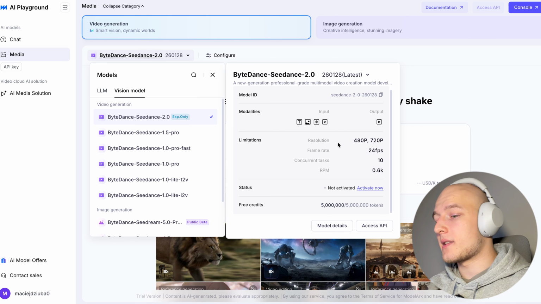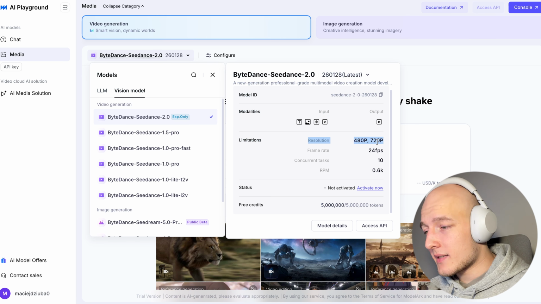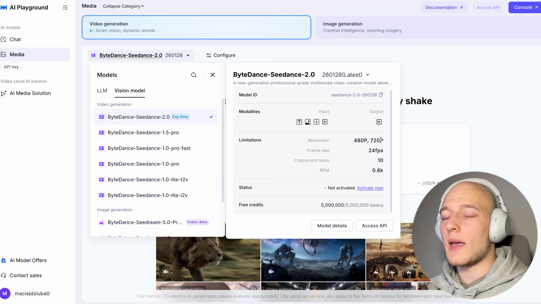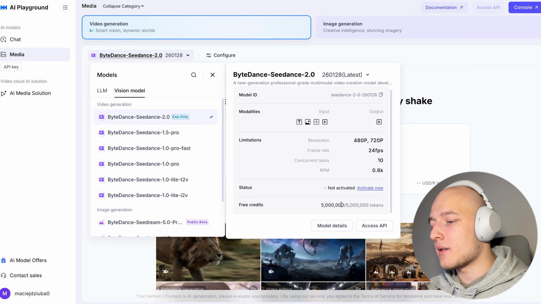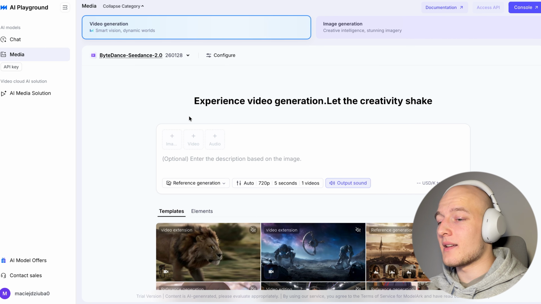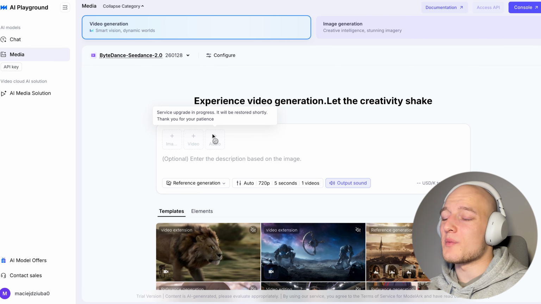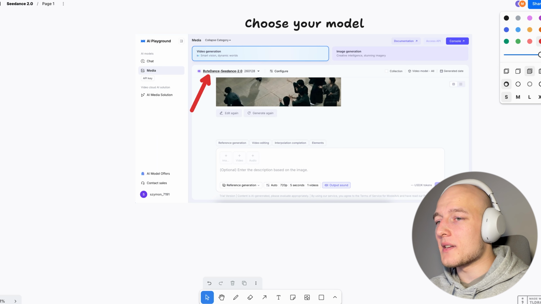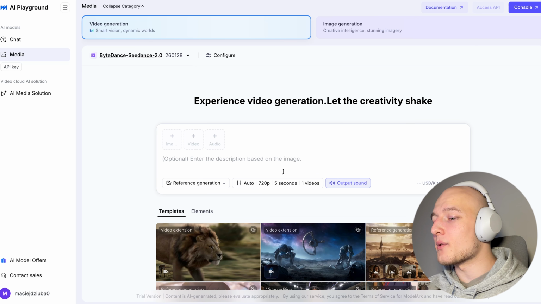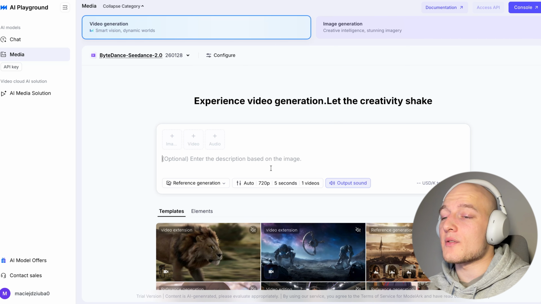The only issue is that the max resolution is 720p. So this is not the 2K max resolution that we were on about earlier. And also the biggest issue is that there is no reference images, no reference videos, and no reference audios, which in my opinion kind of defeats the whole purpose of Seedance. But you can still test this model and you can still play around with it by just prompting it and just seeing what it can come up with.